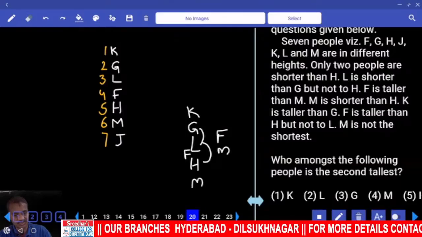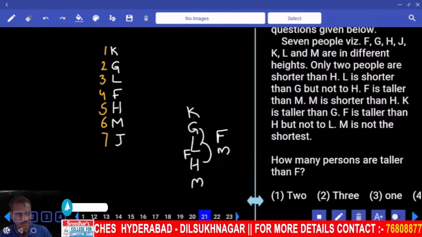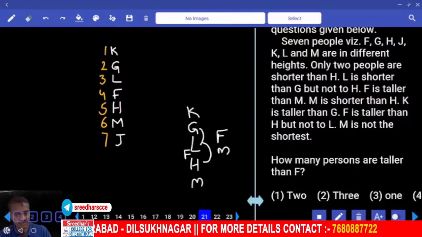Second tallest, that is G. Choice 3, question number 20. 21. And how many are taller than F? There are 3, choice 2.